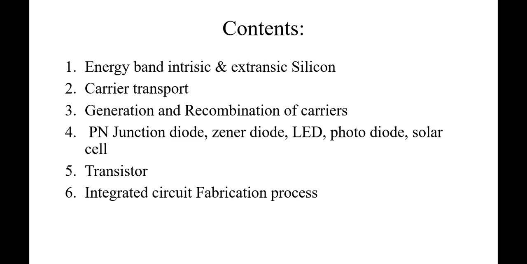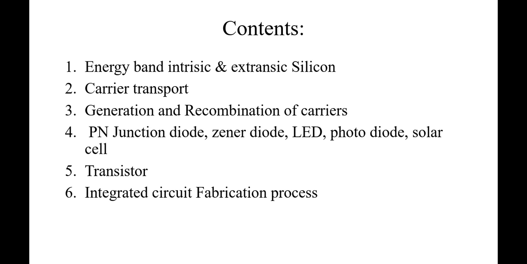And what impurities are added to silicon and the covalent bond, how to fulfill the requirement of extrinsic and intrinsic covalent bond, and silicon, germanium, gallium arsenide, whatever the semiconductor material. In this point we also cover conductor, insulator and semiconductor. These points come under the first point: energy band, intrinsic and extrinsic silicon.